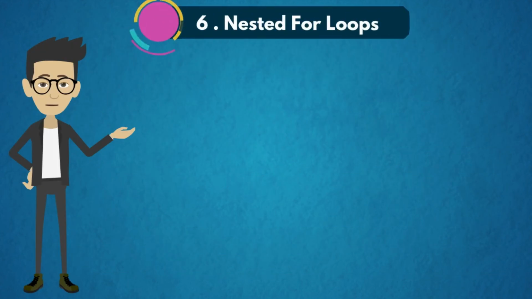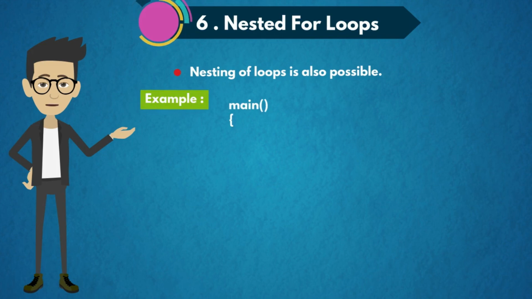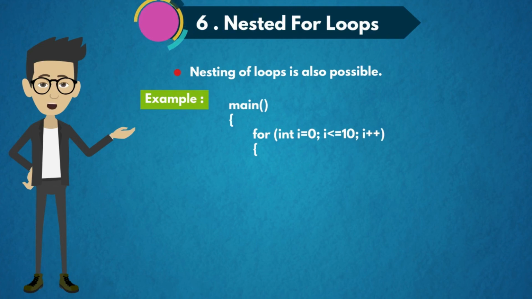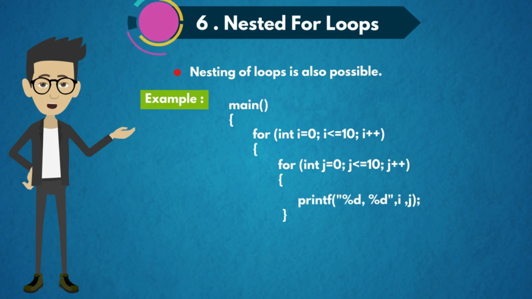The sixth concept is nested for loop, as we have discussed earlier about nested if-else. Now we are going to discuss nested for loops. Nesting of loops is also possible. For example, main, for int I equal to 0, I less than or equal to 10, I plus plus. Here is the for loop, and inside that we have another for loop with variable j, and then we print both variables I and j.